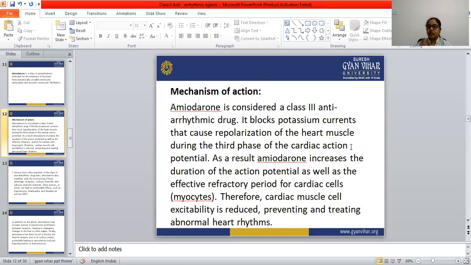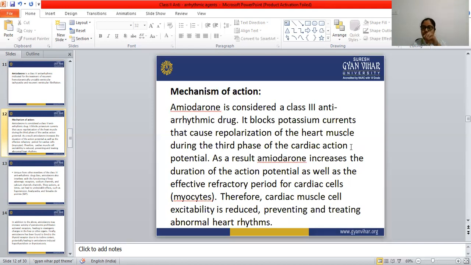In the third phase of the cardiac action potential, potassium's duty is to repolarize the heart muscle. As a result, amiodarone increases the duration of the action potential as well as the effective refractory period of the cardiac cells. What does amiodarone do? Amiodarone blocks the potassium channel.